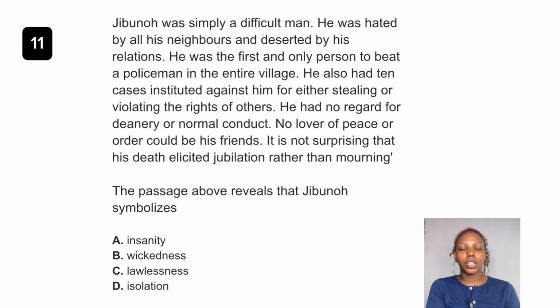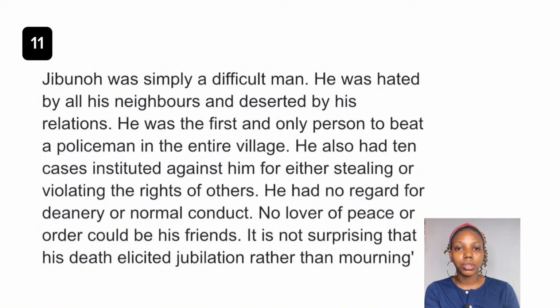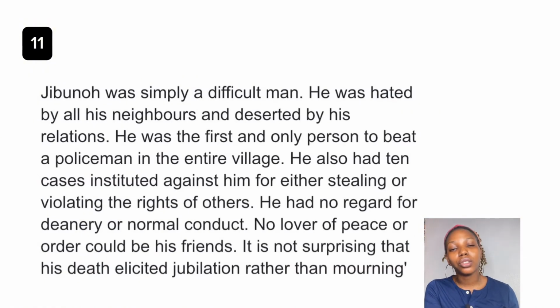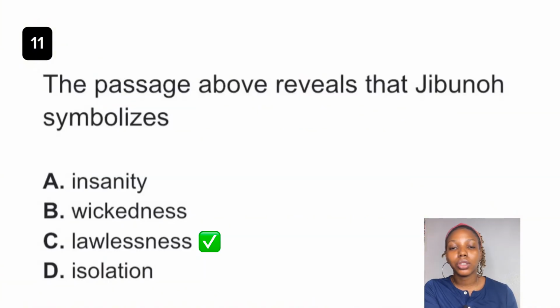Okay, question 11. So there's a short passage. I would advise you read it very well, read it carefully and understand it. Okay, so the question is, the passage above reveals that Gibonol symbolizes dash. The answer to this question is option C, lawlessness, and from the passage we see that he is one who has beaten a police officer. He has 10 cases filed against him. He has no regard for moral conduct. He's no lover of peace, love, and order. So the answer to this question is lawlessness, because it all depicts one who is lawless. Okay, so the answer to this question is option C, lawlessness.